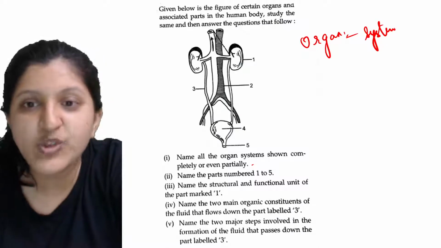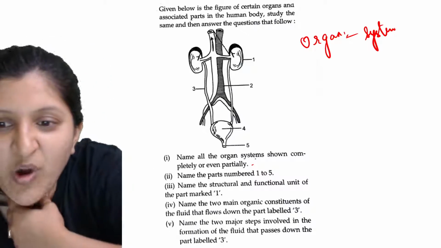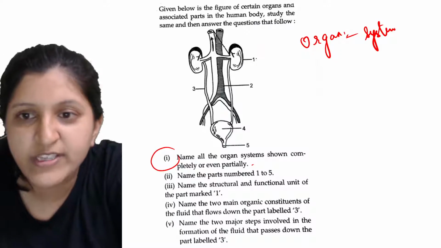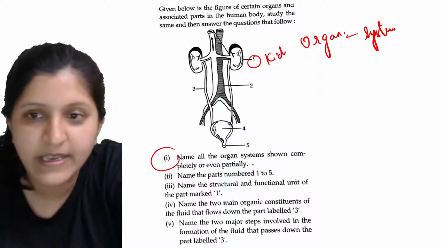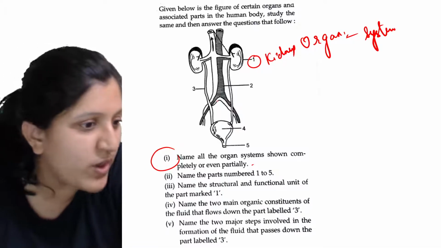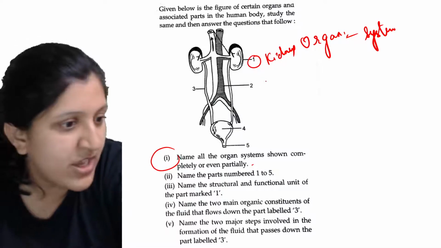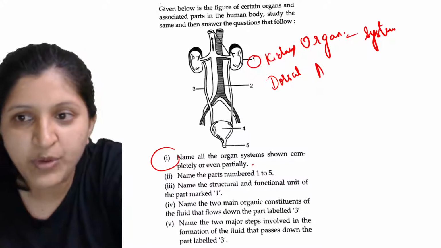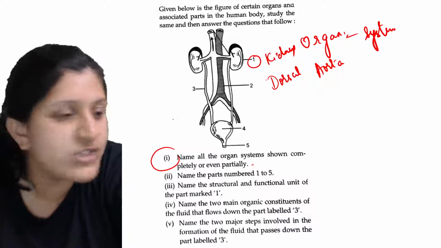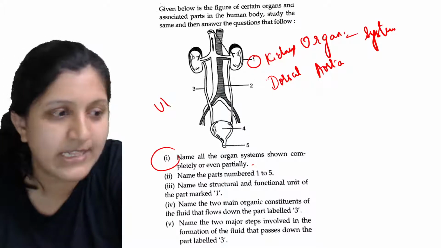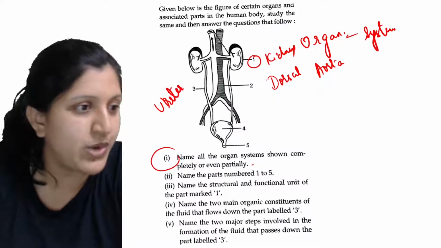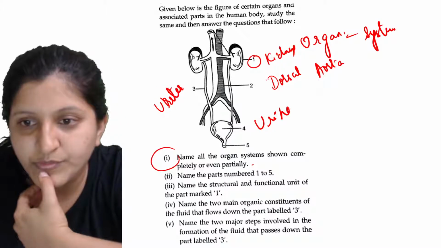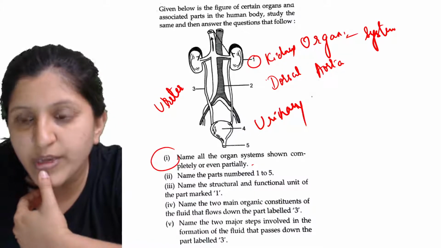The kidney is there, so you are labeling it. First, name all the organ parts. Yes, what you said is right: the first one is the kidney. The second one you said is the aorta. Yes, it is the dorsal aorta. The third one is the ureter. Yes, that's right. Very good. Then the fourth is the urinary bladder. Yes, very good.